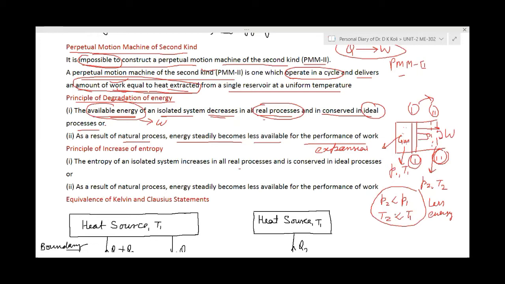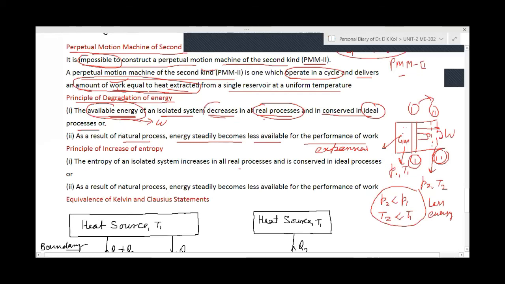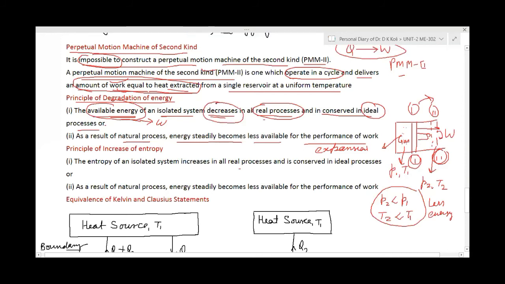So you are the system. You have passed through some process, and even though you have got some knowledge, still your energy level has decreased. Your available energy is now degraded. You are having less energy. Energy level is decreasing, and at the end of the day, you are having a very small amount of energy.